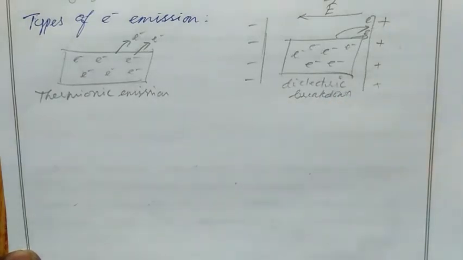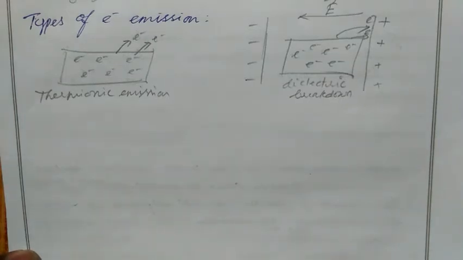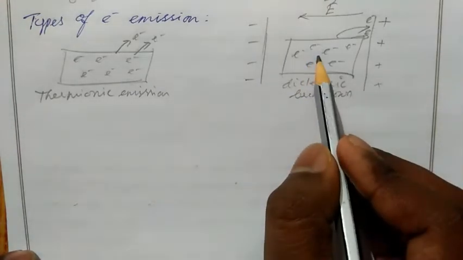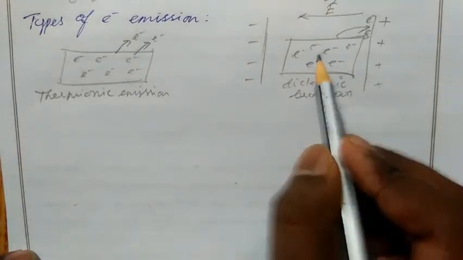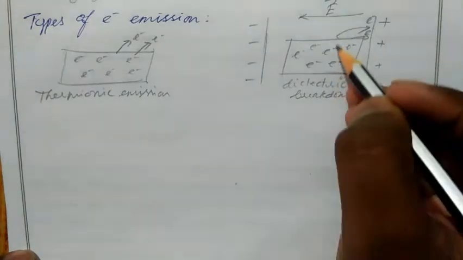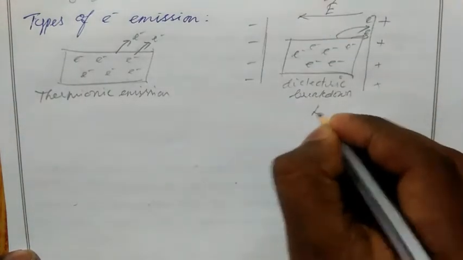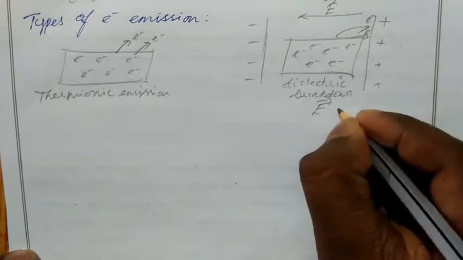So when the external field is increasing, the electron cannot hold its position. It starts to come out. Here the negative charges cannot stay in their position, because the positive charge pulls the negative charge, so negative charges come out of the material. This type of emission is known as electric field emission.